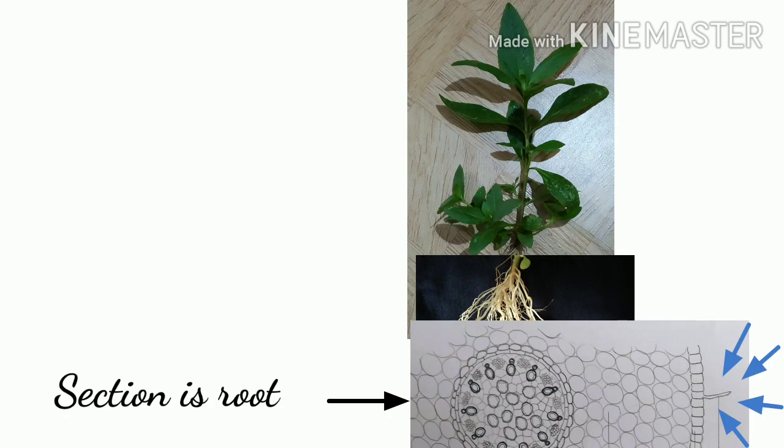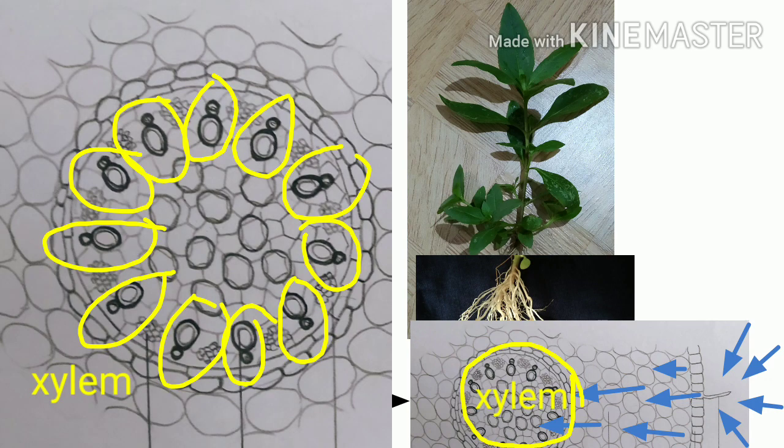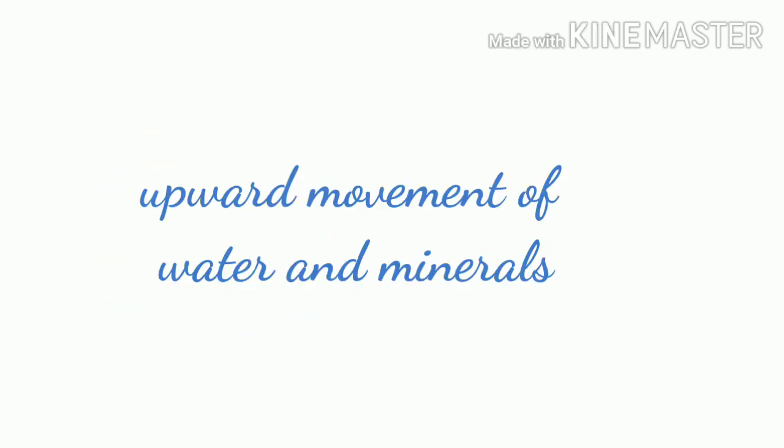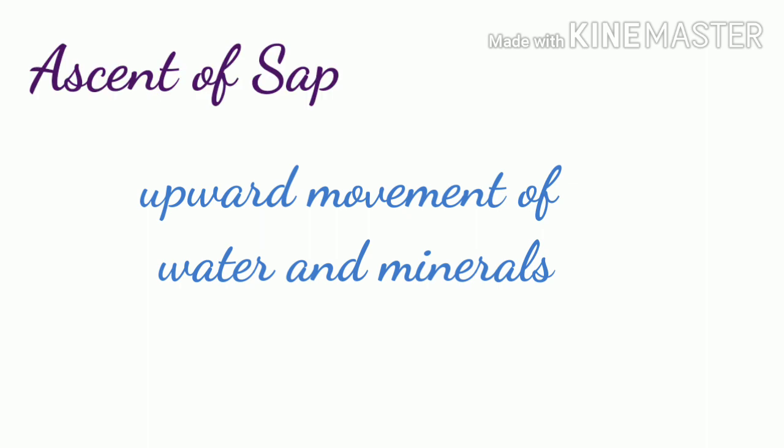As we have studied, water is absorbed by the root hairs from the surrounding soil by osmosis. It then moves into the inner cells of the root by cell-to-cell diffusion and osmosis to reach the central xylem, which continues upward into the stem and leaves. This upward movement of water and minerals, that is sap, is called ascent of sap.